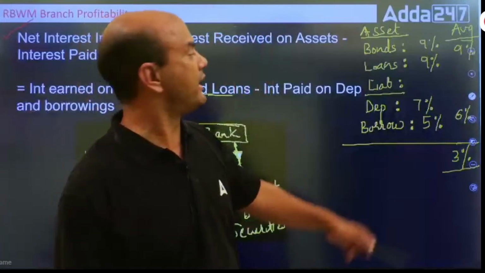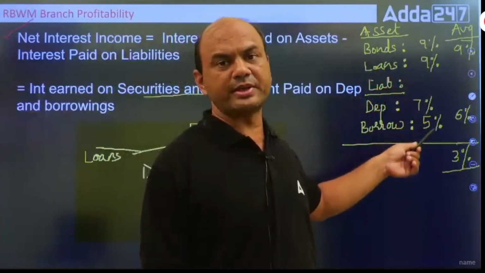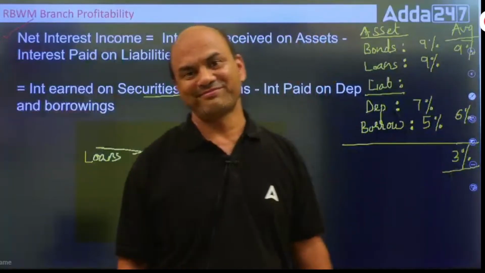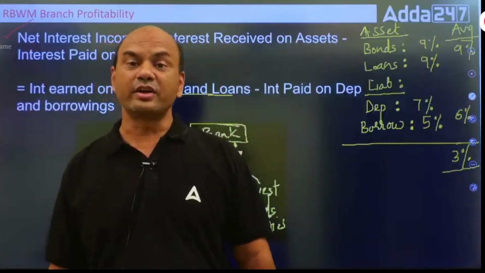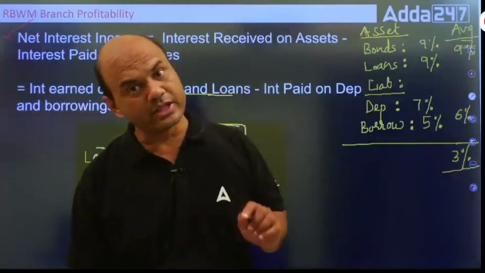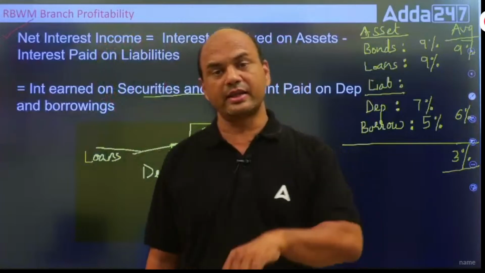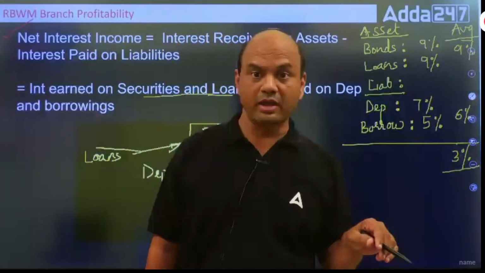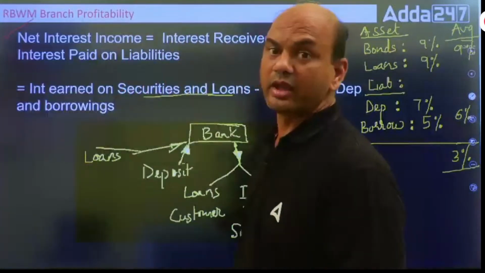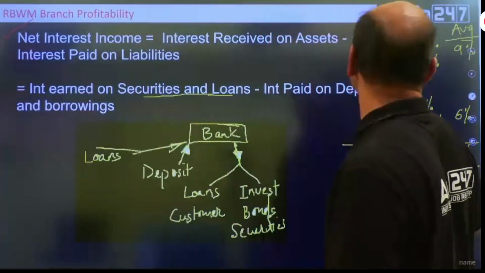NII equals my income minus my expenses: 9 minus 6, so 3%. Isn't it? That is your NII. Kindly note, there is a difference between ROA and NII. ROA and NII, there is a difference between them.